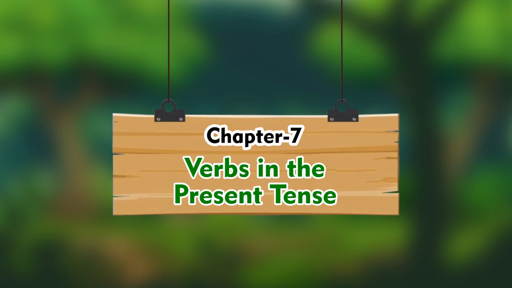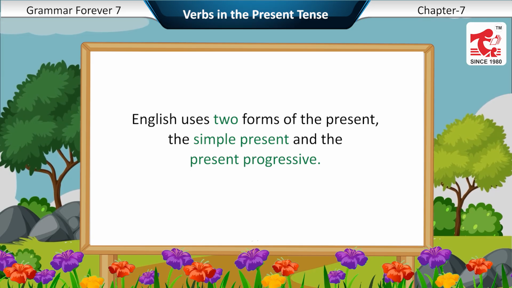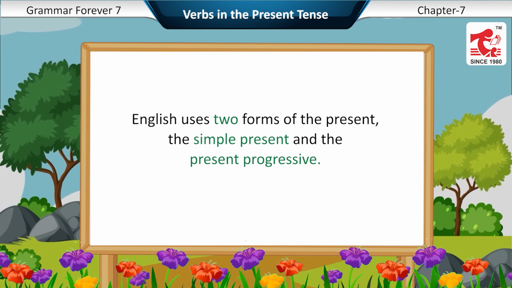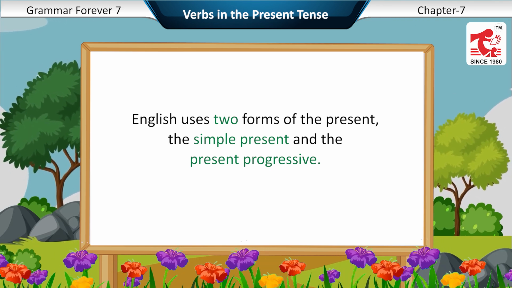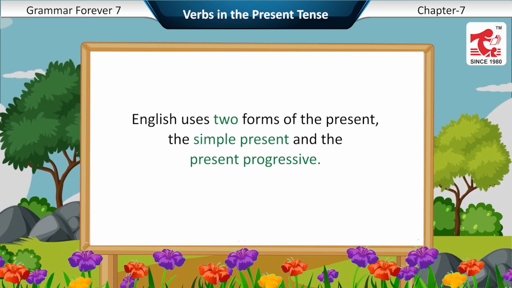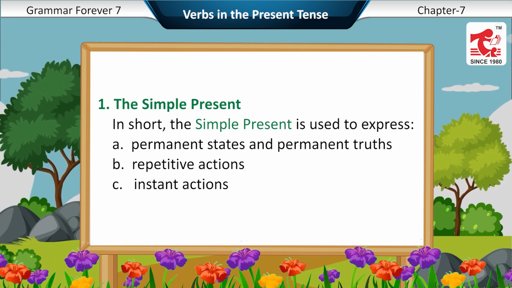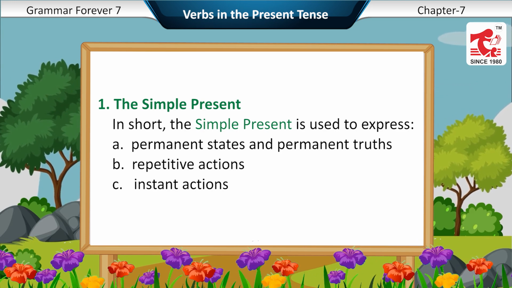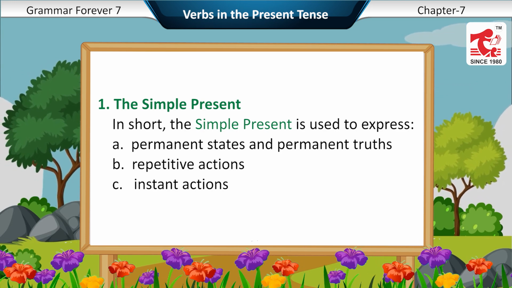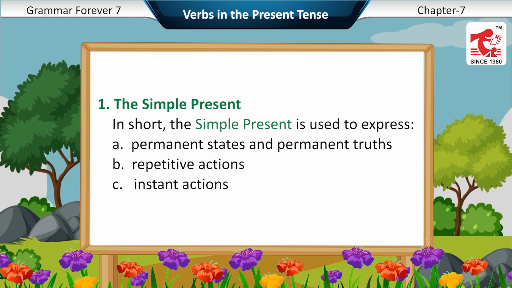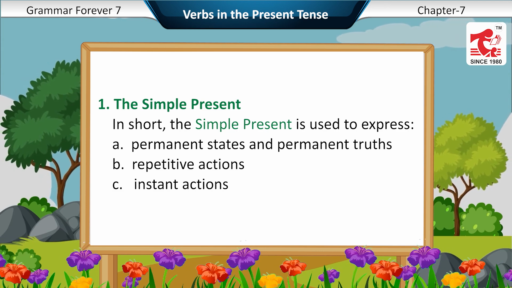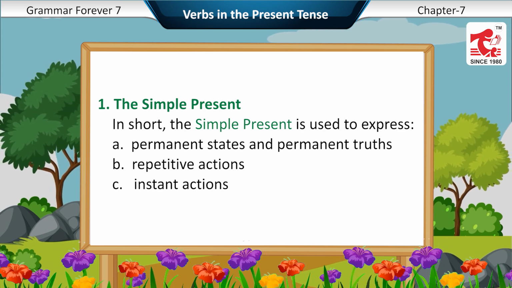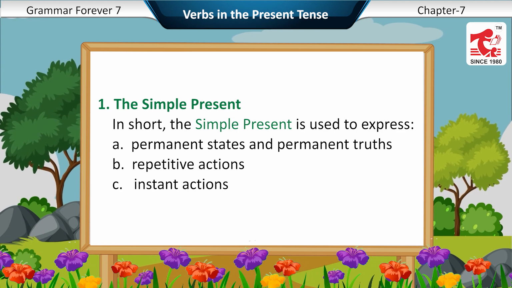Chapter 7. Verbs in the present tense. English uses two forms of the present, the simple present and the present progressive. First, the simple present. In short, the simple present is used to express A. Permanent states and permanent truths. B. Repetitive actions. C. Instant actions.